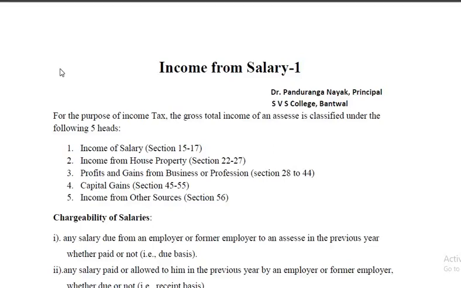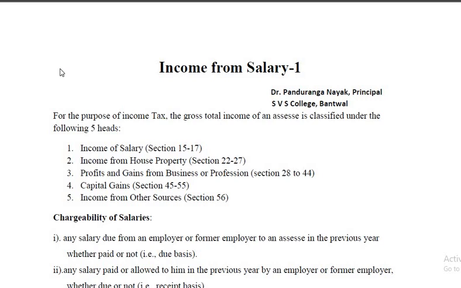Dear students, today you are going to study income from salary, number 1. For the purpose of income tax, as you already came to know in my previous presentation, the gross total income of an assessee is classified under the following 5 heads. I mean to say any income, for that matter, should fall under any one of the following heads.